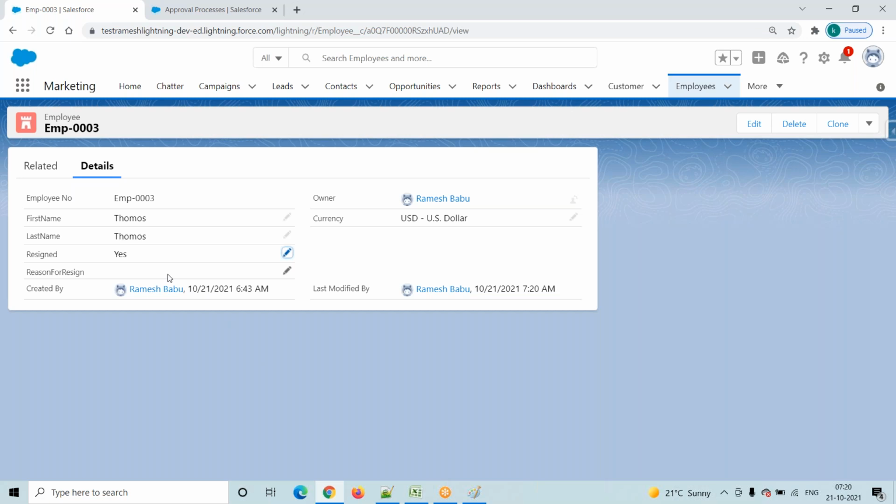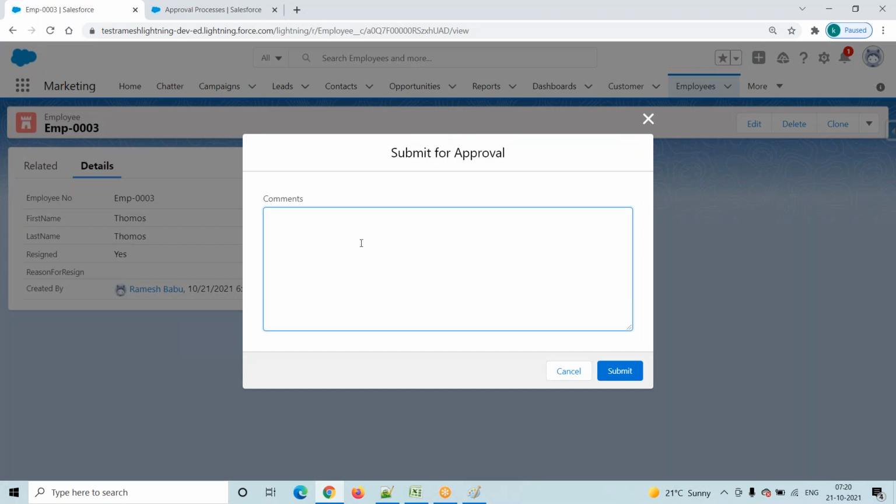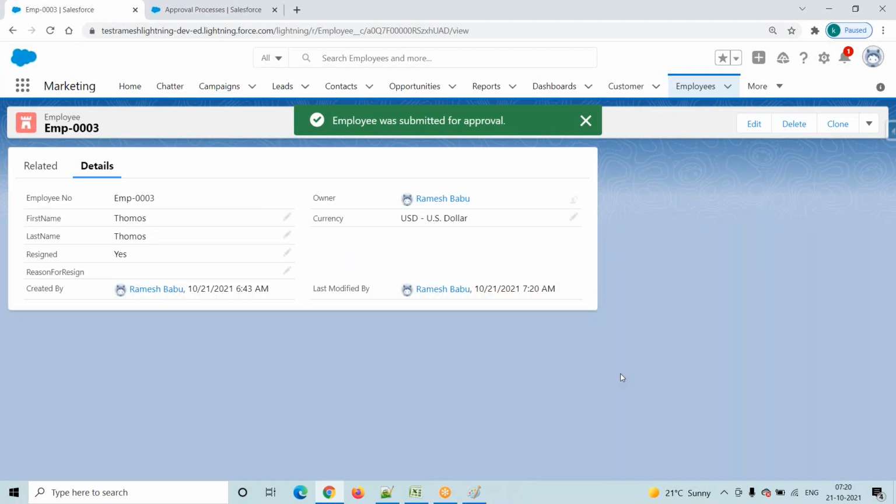That is the dynamic process that we'll discuss. But here we are following the static process. How are we following? You will go to employee, go to here, click on the submit for approval button. Then he is sending his resignation information. Okay, resigned. Click on the submit. See here, there is no option, right?